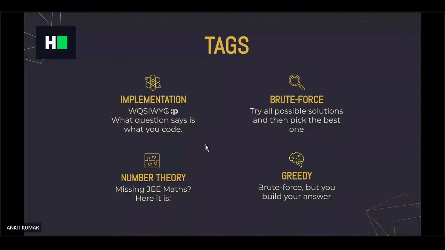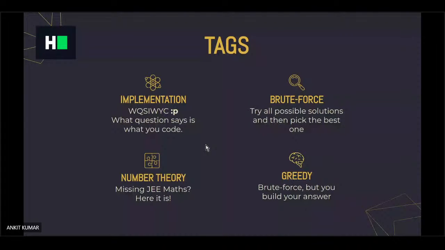If the question asks you to find the maximum of an array, you just do what it says. Or sometimes the question is not that straightforward, because the questions have a problem statement, and it might be a little confusing, but in the end you just have to implement what it says. So that type of question comes under the implementation category. The next set of problems are brute force. Brute force is like trying all the possible combinations, trying all the possible solutions, and then you have to pick the best one, which will be your answer.